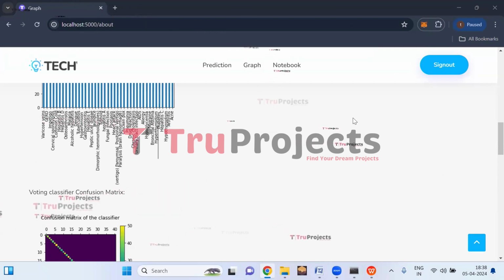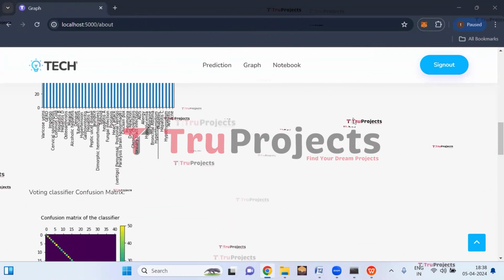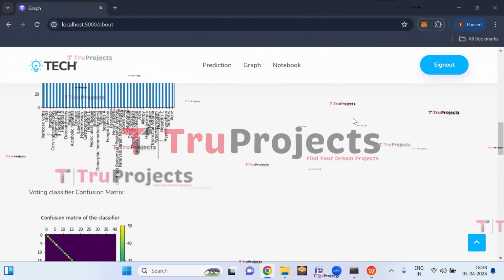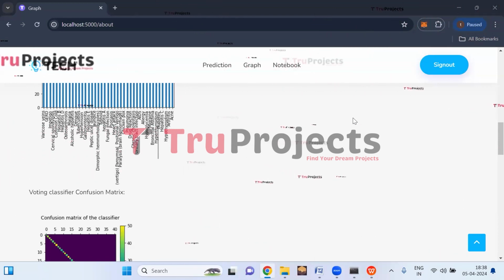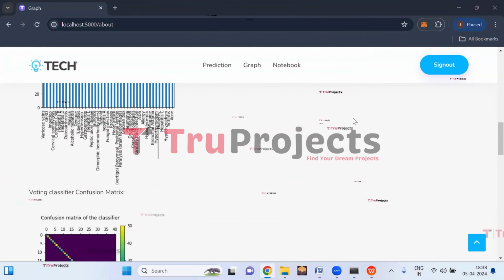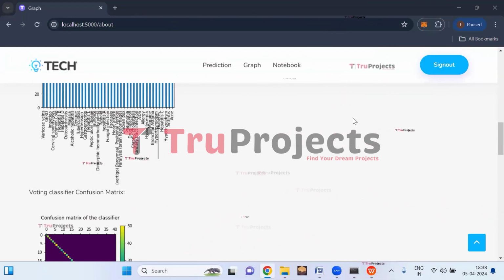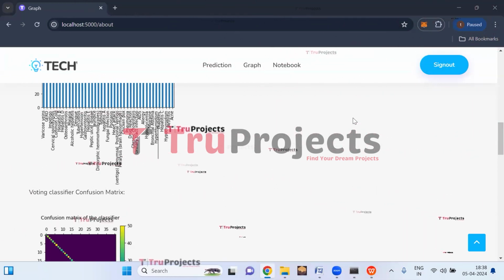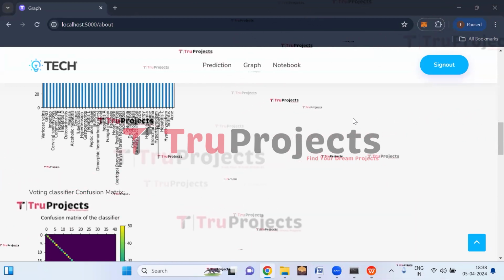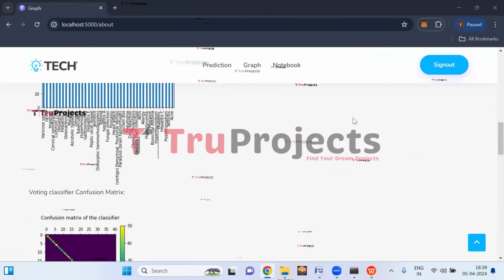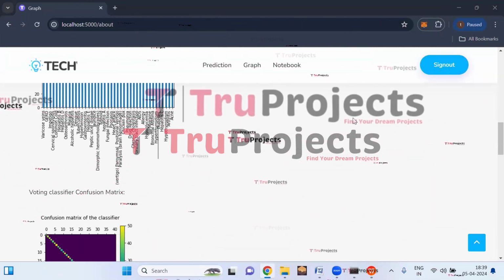So the project has successfully developed a disease prediction system using machine learning algorithms. We have deployed voting classifier in the front end. Deploying this algorithm ensures accurate predictions for users. Future enhancements could include integrating additional features and expanding the scope of disease covered.